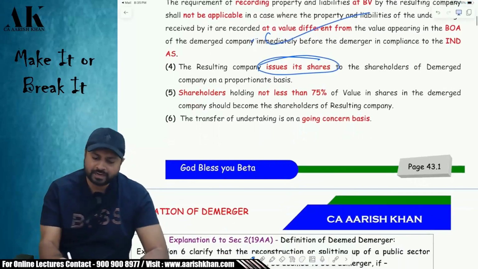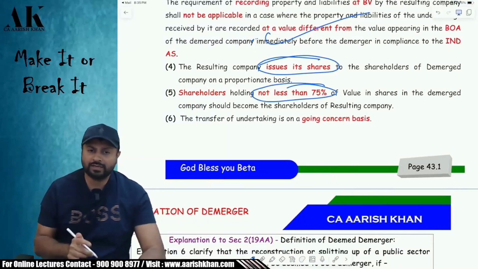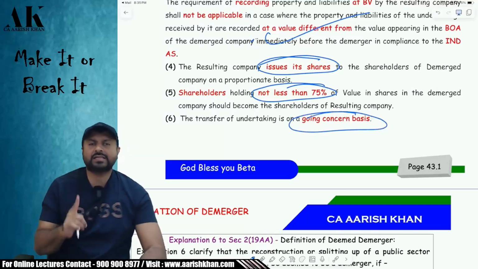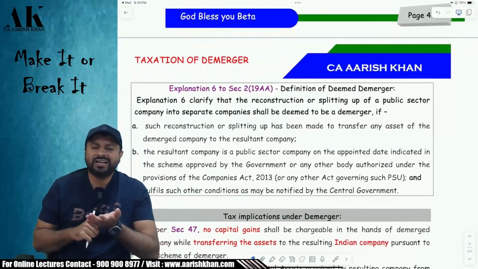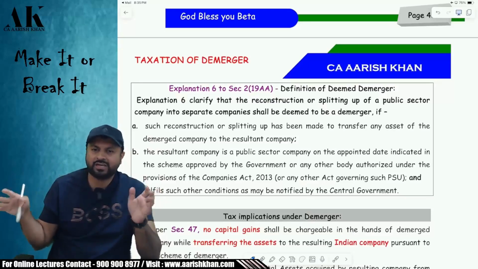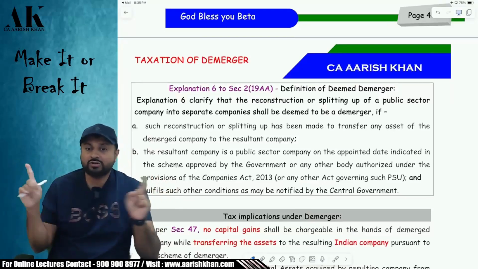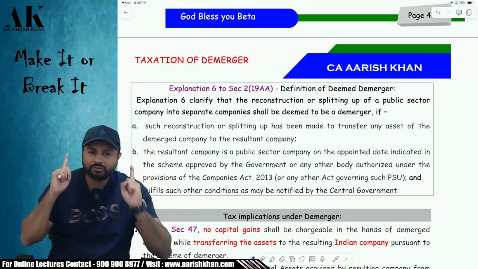Condition number 5: at least 75% of the shareholders should agree to this particular transaction, just like amalgamation. And last but not least, this demerger should also be done on a going concern basis. It is not that the unit which is getting demerged is a defunct unit or a closed unit. It should be an existing unit, a working unit, a going concern unit.